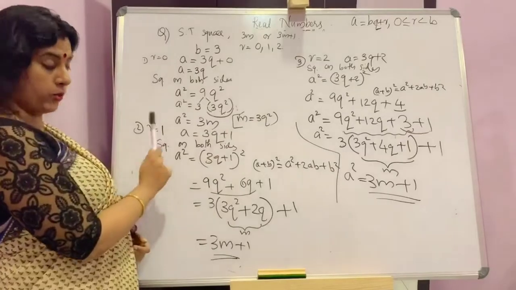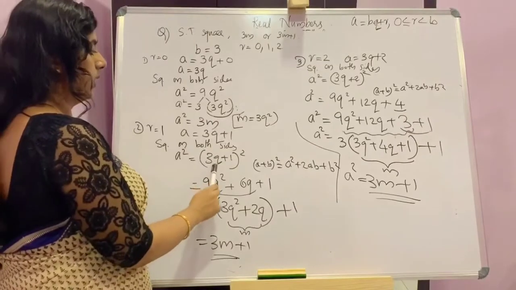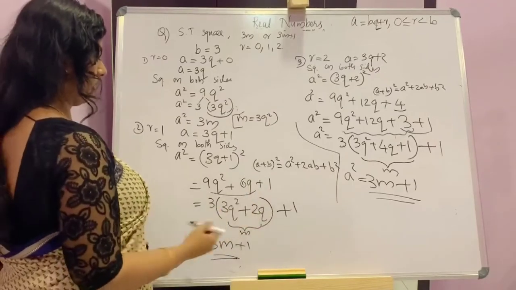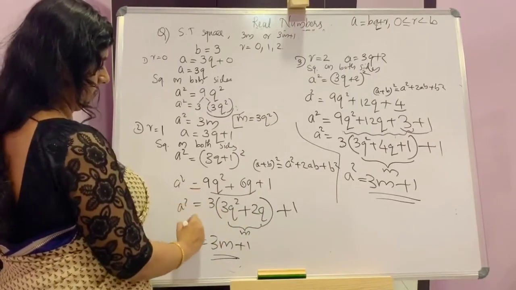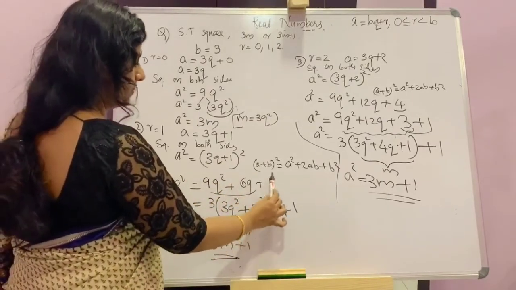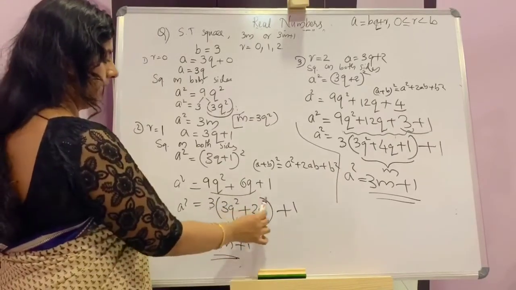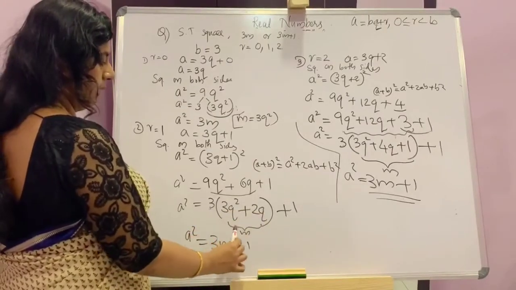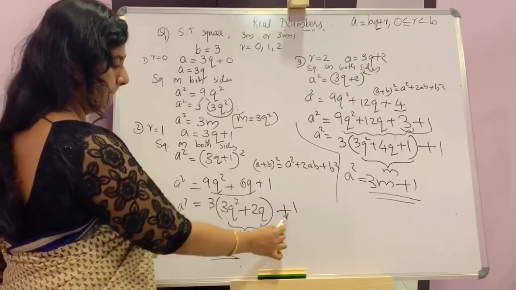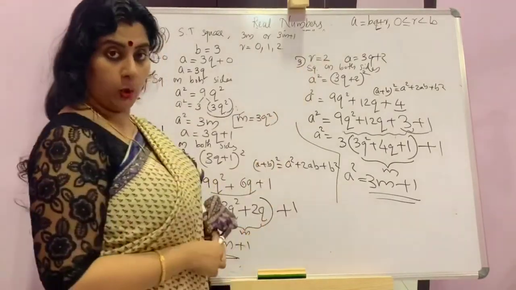Now next is r equal to 1. Then a equal to 3q plus 1. Squaring on both sides, a square is equal to 3q plus 1 whole square. This is a plus b whole square. Expanding it, we get a square plus 2ab plus b square. From these two terms, we are taking 3 outside, and inside the bracket, we will get this and we name it as m. So we write a square is equal to 3m plus 1.